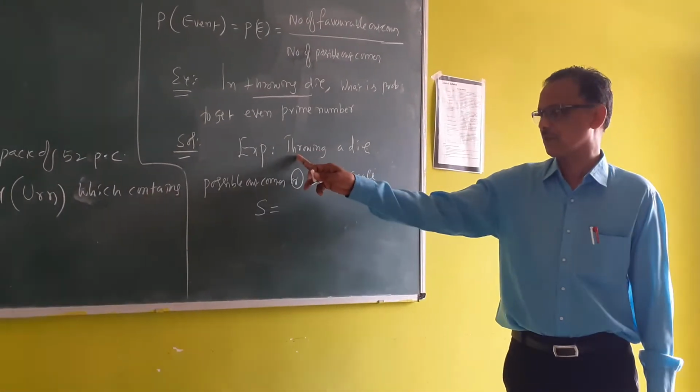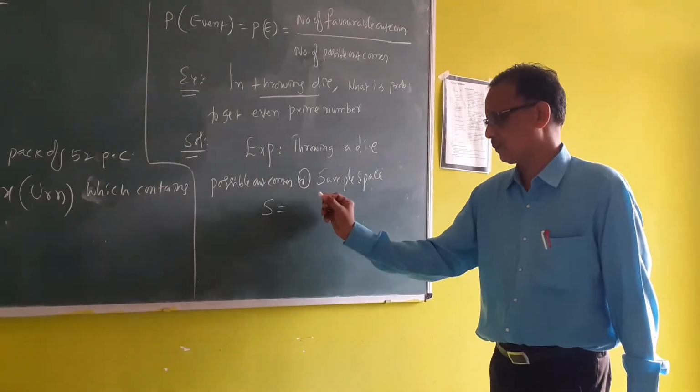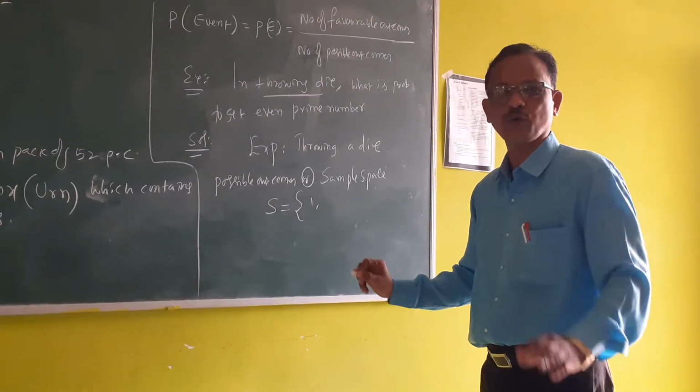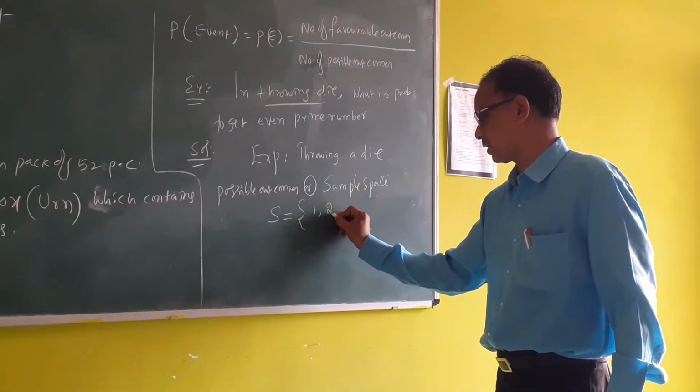In this experiment, throwing a die, what are the possible outcomes? 1 may occur, 2, 3, 4, and so on. These are the possible outcomes.